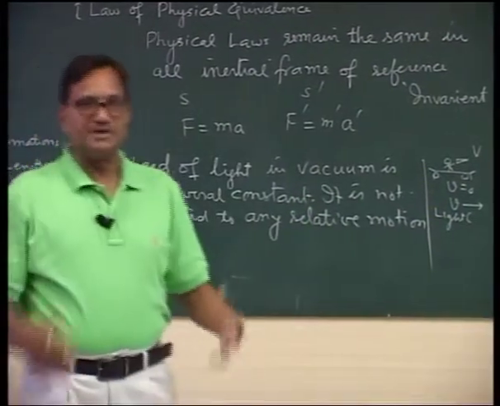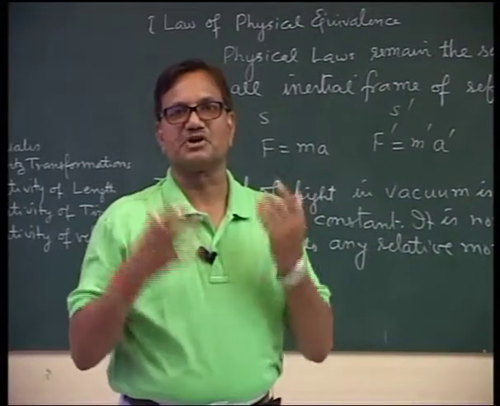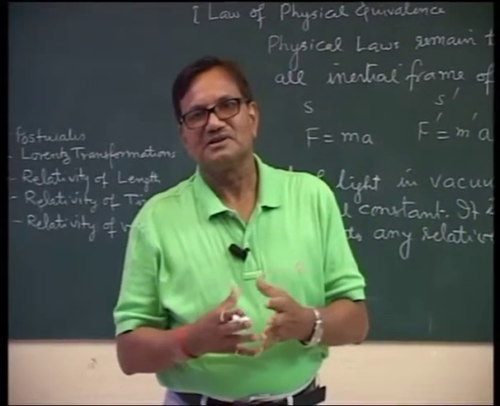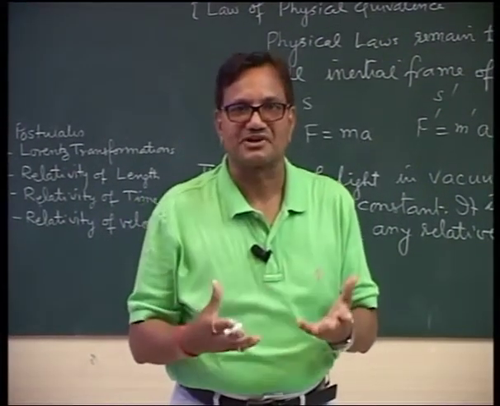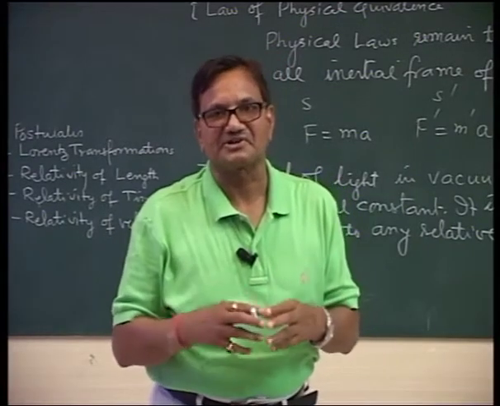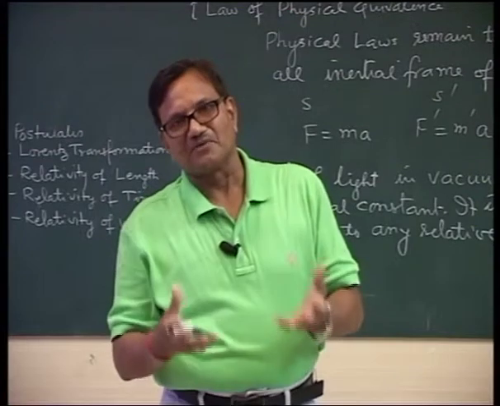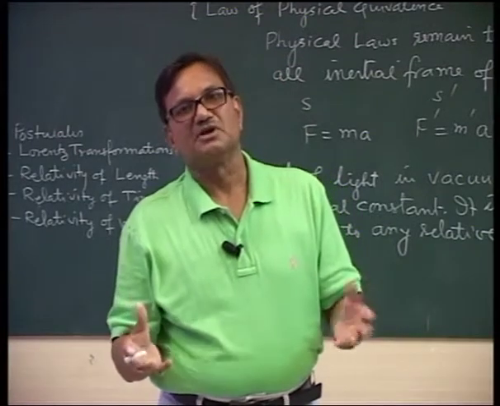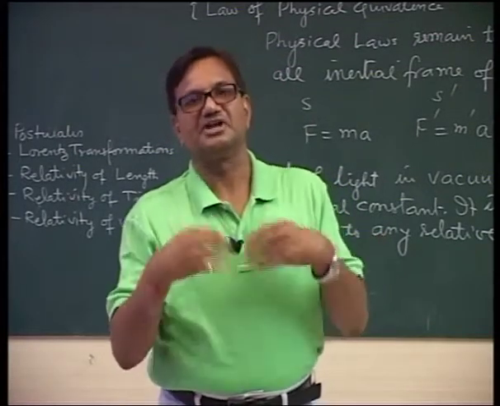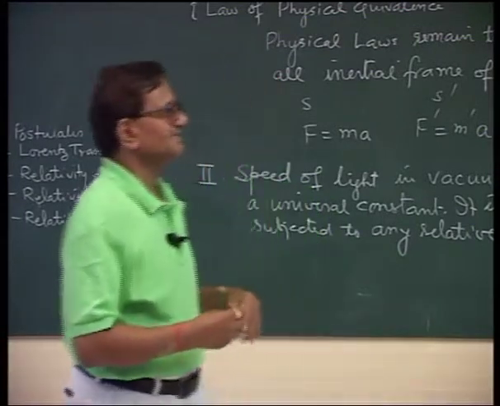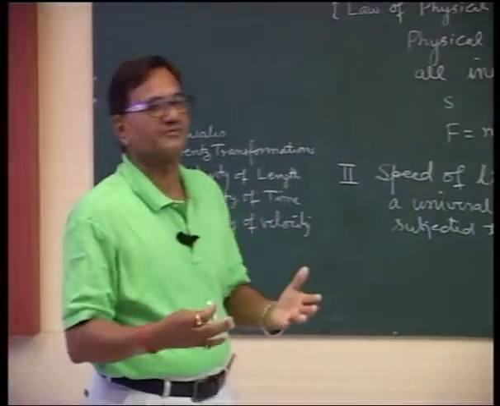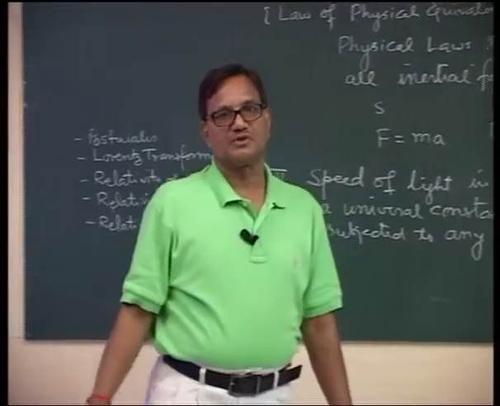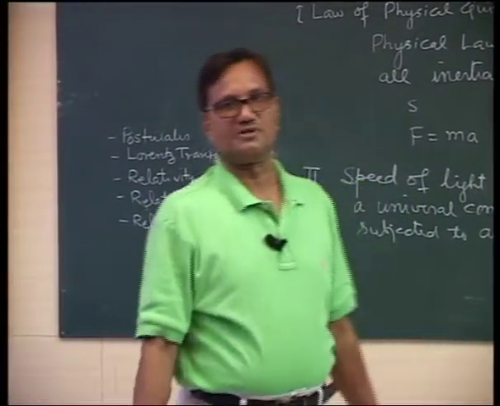I mean, speed of light, what he has spoken. Speed of light means velocity is a vector quantity which varies with direction, but speed does not vary with direction, and therefore the speed of light remains the same. It neither depends on the nature of the observers nor on direction. Direction independent, and therefore velocity of light is a scalar quantity. It is not a vector quantity. The speed of light remains the same. It does not depend on motion of the observer and the direction of motion of the light.